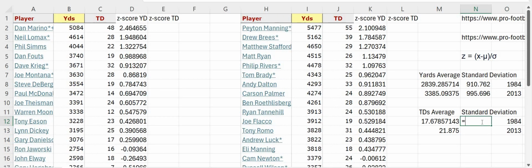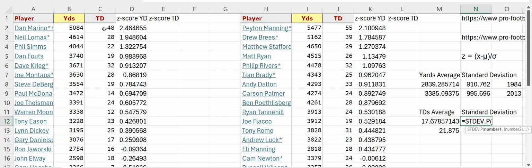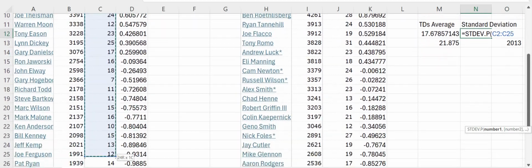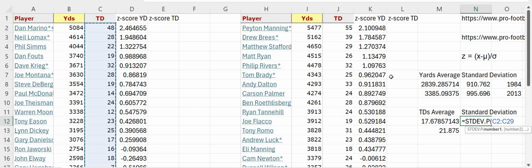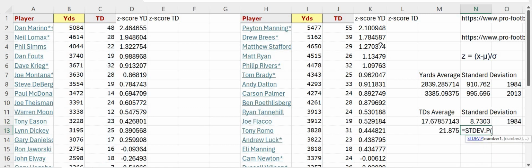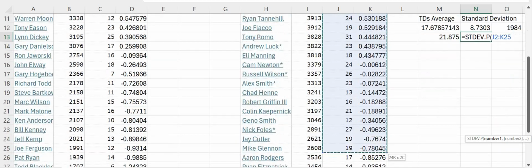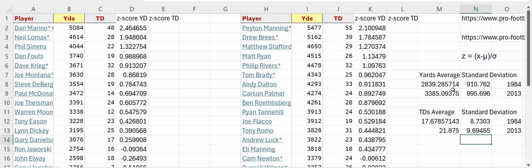Then we're going to find the standard deviation for each, and this will be STDEV.P for population, because I'm going to use all of them. Interesting enough, there were about four more passing touchdowns per quarterback for the season in 2013. And we found the standard deviation for both.